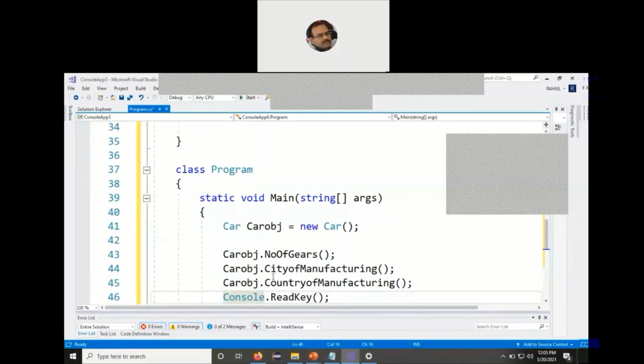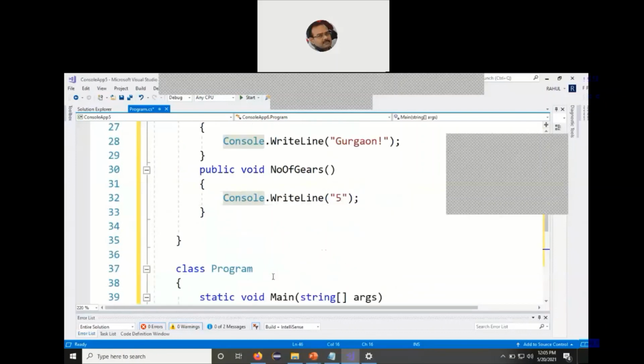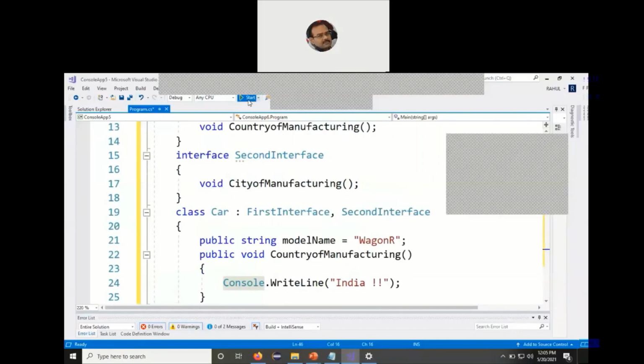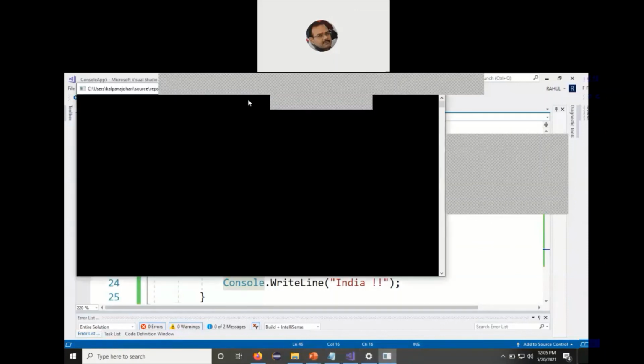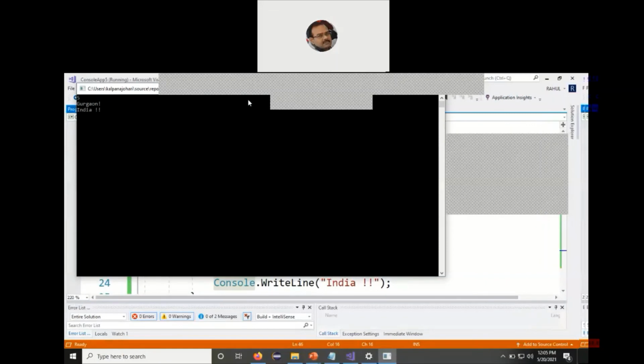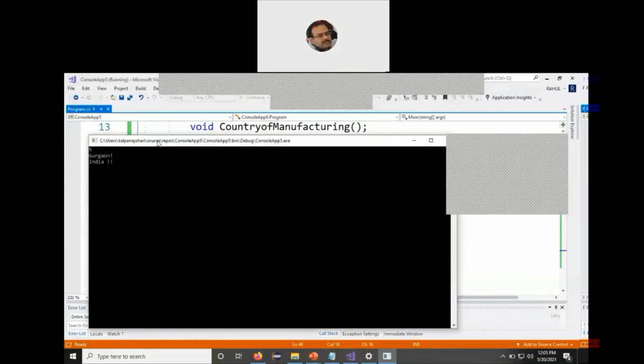Though we do not use the abstract keyword, we also don't use the override keyword. That's what we need to remember while writing a program using abstract classes and abstract functions versus interfaces, so that we don't commit a mistake. Now we can run the program to see the output. We can see the number of gears as 5, the city of manufacturing as Gurgaon, and the country of manufacturing as India. So that is how we deal with interfaces.